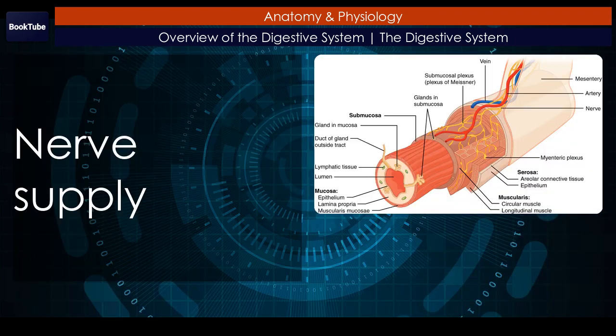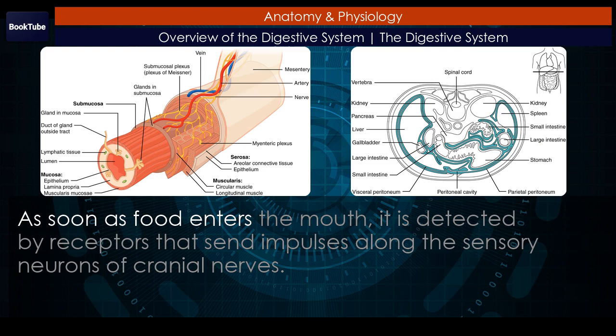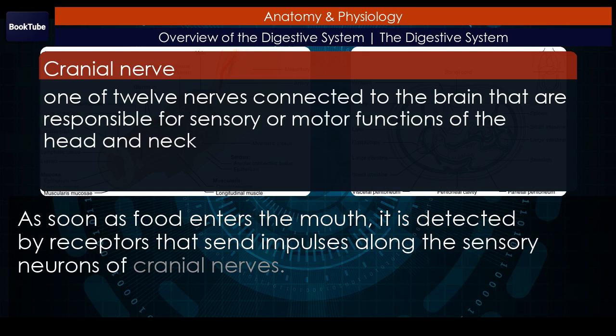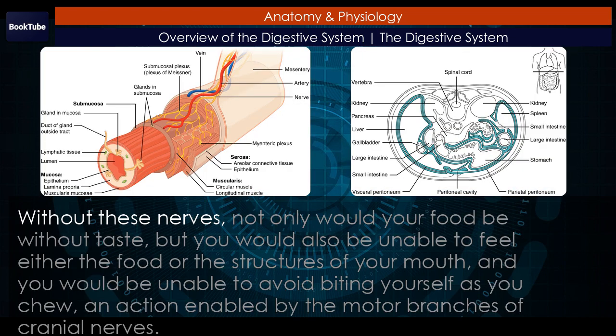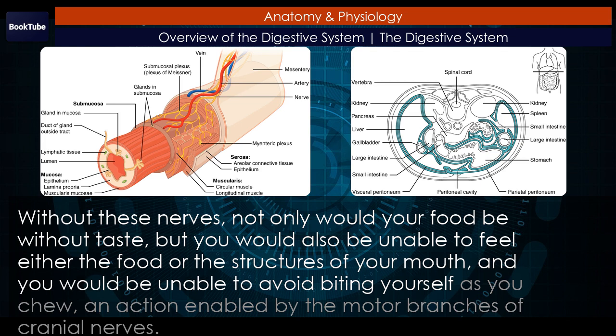Nerve supply. As soon as food enters the mouth, it is detected by receptors that send impulses along the sensory neurons of cranial nerves. Without these nerves, not only would your food be without taste, but you would also be unable to feel either the food or the structures of your mouth. And you would be unable to avoid biting yourself as you chew. An action enabled by the motor branches of cranial nerves.